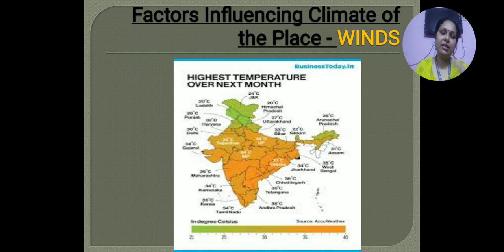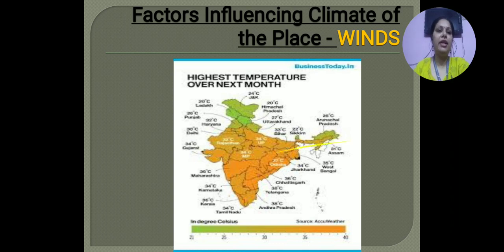They decrease the temperature of that place. So now it is understood how winds are influencing the climate of the place. If they are coming from the desert area, where they blow, they make that place hot. And if they are coming from mountain areas, they will make the places where they are blowing cold, because they will decrease the temperature of that place.